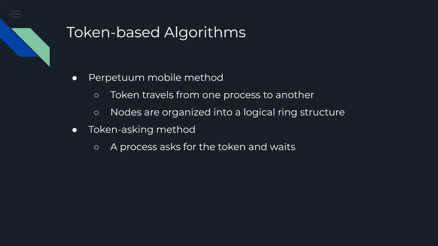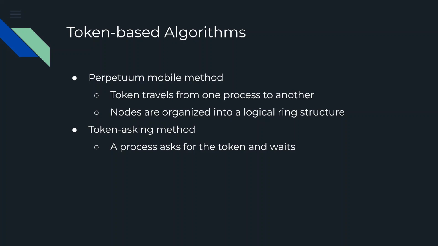In the token-based algorithms, there is a unique token in the network. Whoever holds the token is granted access to the critical section. The main thing to consider is how to transfer the token among peers. There are two possibilities: the perpetual mobile and the token asking method. In the perpetual mobile, the token travels from process to process perpetually. Nodes are generally organized into a logical ring structure to satisfy the liveness property. This method has a low communication cost, however, does not ensure the ordering condition and is fault intolerant.